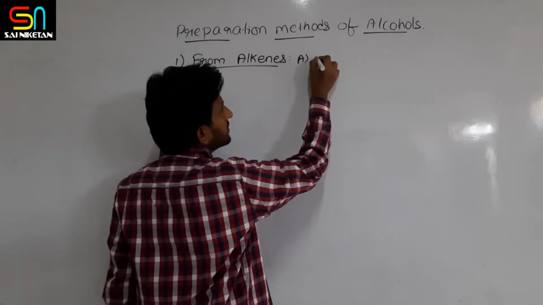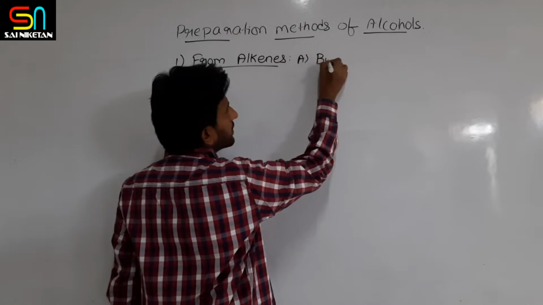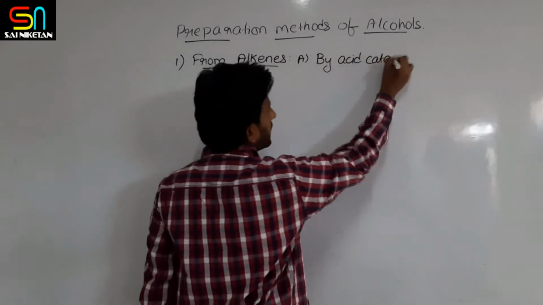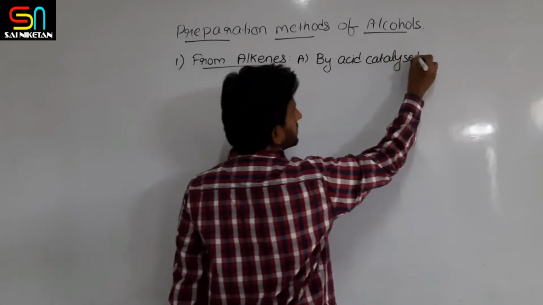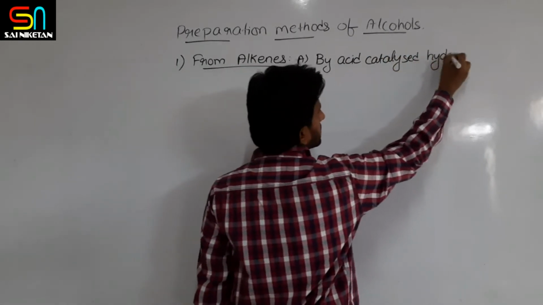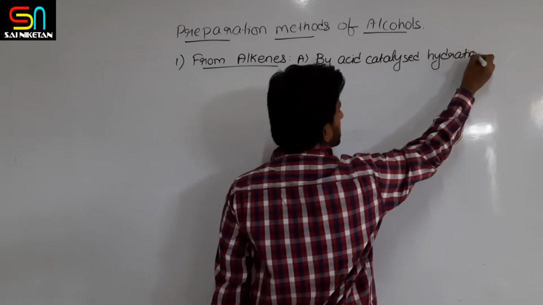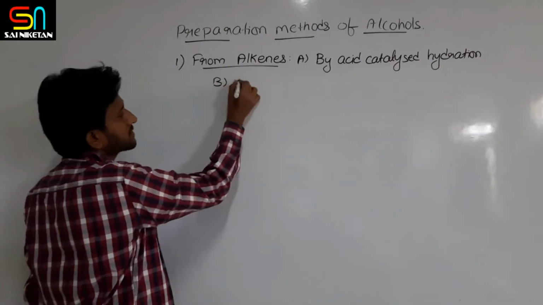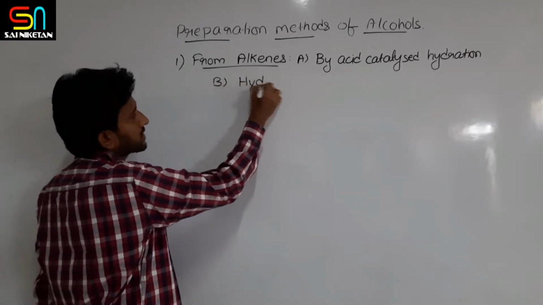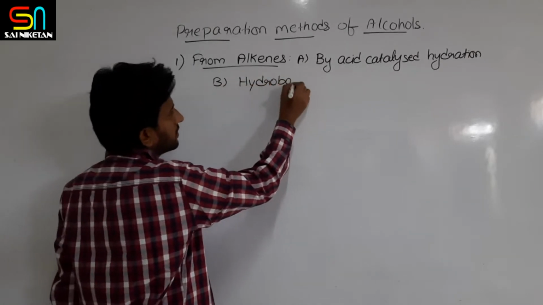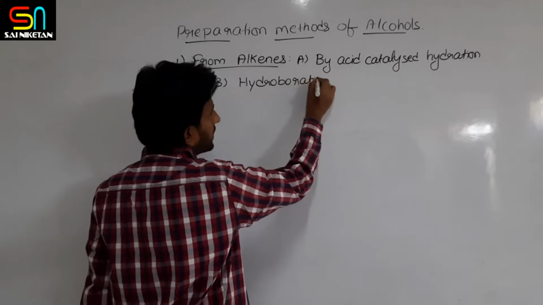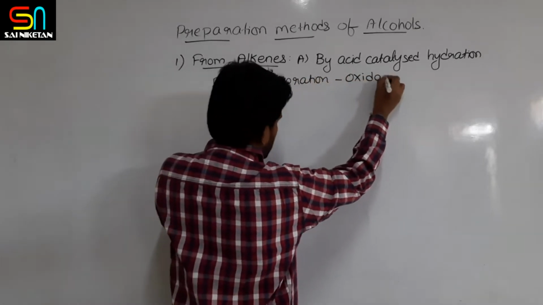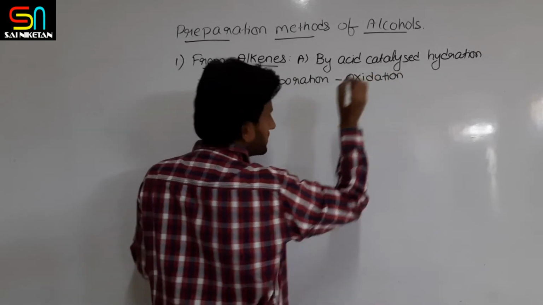First one is by acid catalyzed hydration. This was the first method we have seen in preparations of alcohols. The second method in this is hydroboration followed by oxidation. These two methods we have studied in the last class.